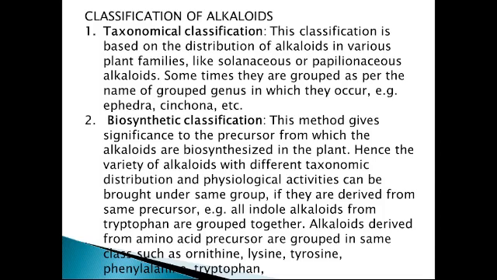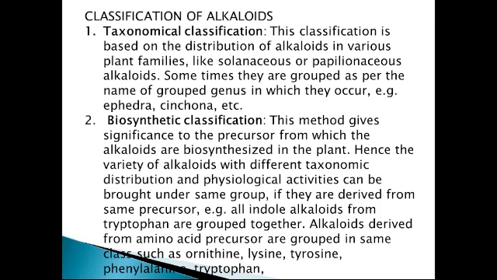Though they are having different taxonomic distribution, they are present in different families, different genus, different organ or different order, and they are having different pharmacological activity.